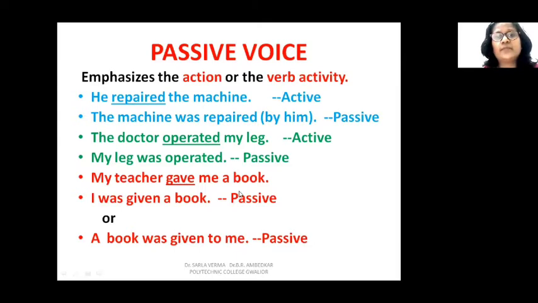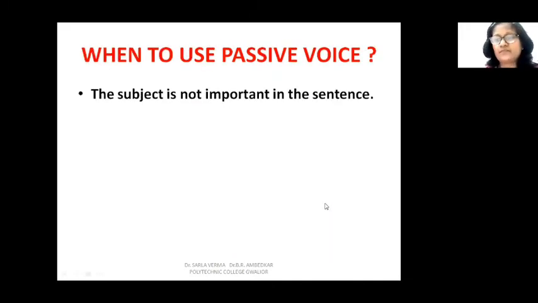My teacher gave me a book. This sentence is in active voice, and if you change it into passive, it will be I was given a book or a book was given to me. So this is passive voice. So in passive voice, we normally give importance to the object or the verb activity. Whereas in active voice, we give importance to the subject.